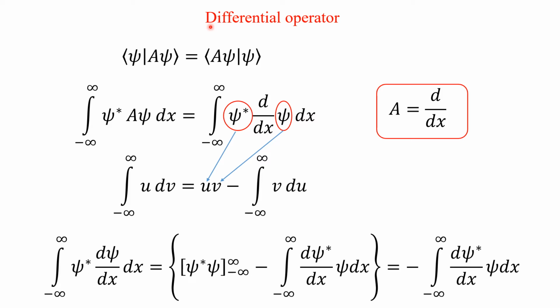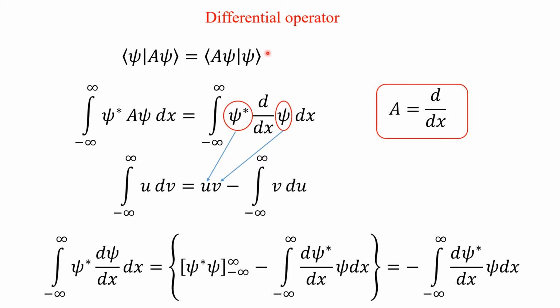Before going into the details of the momentum and the energy operator, we will see the differential operator. Basically, the momentum and the energy operators are differential operators, which are multiplied by the factor i h cross. So we will see why that i comes in the momentum operator as well as in the energy operator. So first you take the differential operator, A is equal to d by dx, a differential operator.